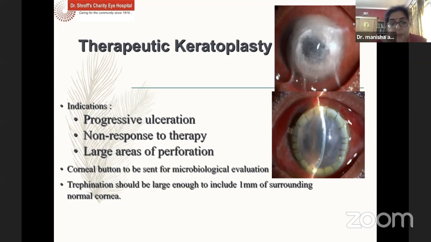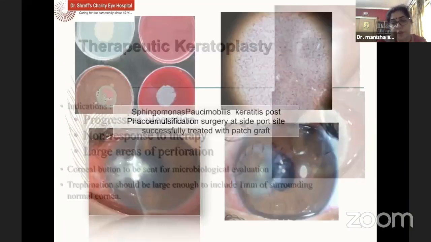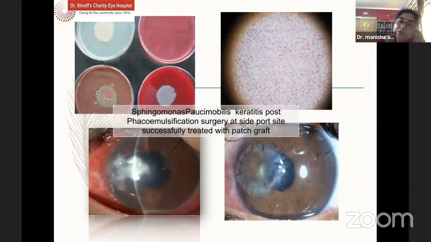as histopathology. We always have to consider some pearls in therapeutic keratoplasty, which are that trephination should be large enough and include 1 millimeter of the surrounding cornea. This is one of the cases of Sphingomonas paucimobilis, which is basically a very similar organism to Pseudomonas, post-phacoemulsification surgery at a side port, which was successfully treated with a patch graft, and he did well in this eye.